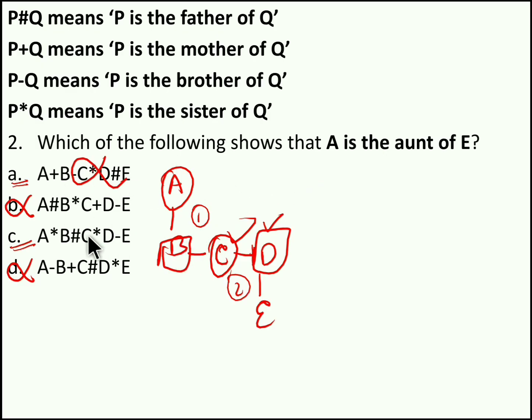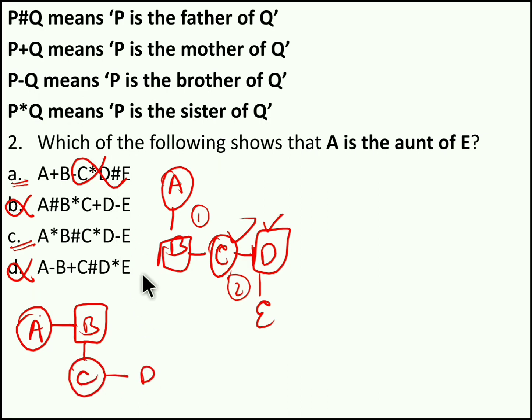Now if you take the last, option C, A star B, means A is sister of B. B has C means B is father of C. Next, C star D means C is sister of D. Next, D minus E means D is brother of E. Now all these 3 guys are siblings. C, D and E are siblings.